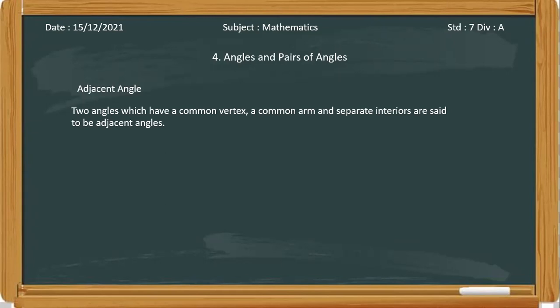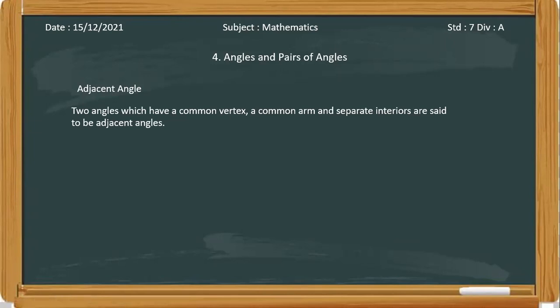Similarly, in adjacent angles there is a common arm between the two angles and their interiors are different. Just like our brothers and sisters, our personalities are different but our parents are the same. In adjacent angles also, there is a common arm but separate interiors.